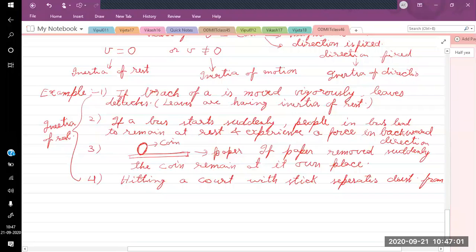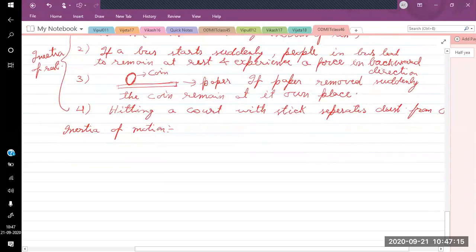Some force is needed to stop it. If you do not apply any force, the object will keep on moving. So the second example we will see is inertia of motion. If the brake fails in a car, the car keeps on moving despite the engine being switched off.